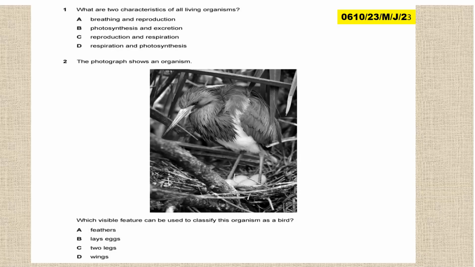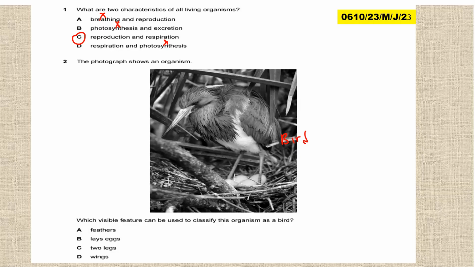Not breathing, not photosynthesis. So respiration and reproduction. Now look at the picture here. The photograph shows an organism. This is a bird. Which visible feature can be used to classify this organism as a bird?